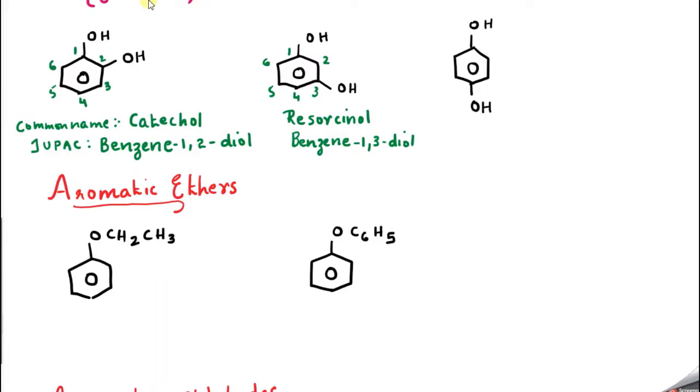Resorcinol. Very, very important. Okay. Now the OH group is at para position. Again, I am going to number it 1, 2, 3, 4. So here also you can continue numbering 5, 6. So what is the IUPAC name? Benzene-1,4-diol. Correct?